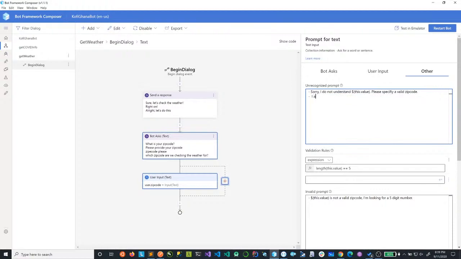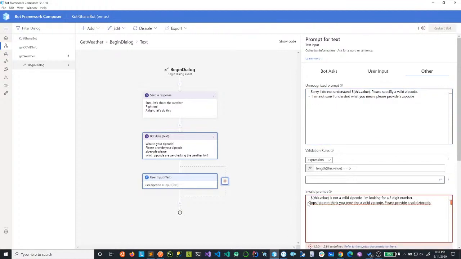Or we can say, I am not sure I understand what you mean. Please provide a zip code. Okay, and then we can bring this one here. So yeah, we will have to prefix it with a dash.